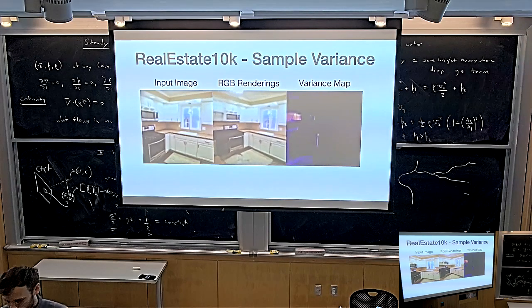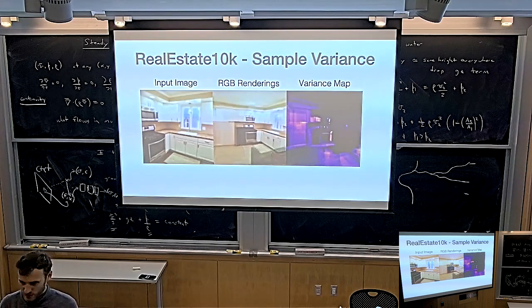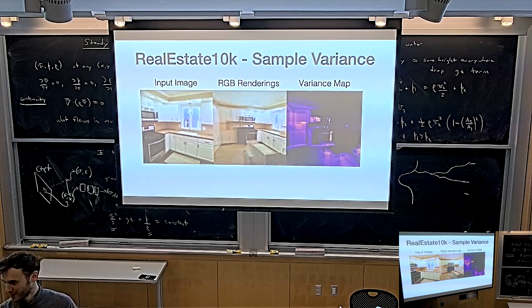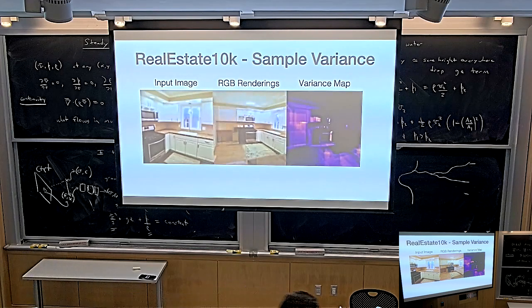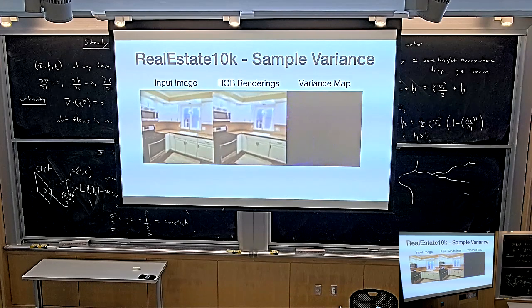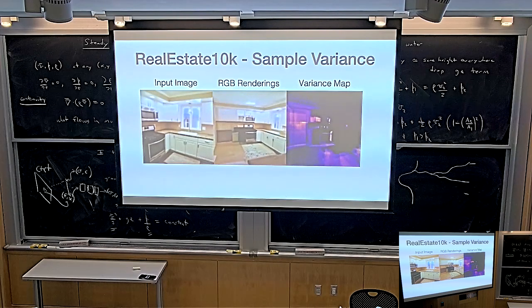So for instance, if I took an image of this chair and showed you that thing, there's no way in the world, unless you know exactly which model of chair this is and you go look it up in the catalog of the producer, for you to decide how big the chair is from the single image. But you have error bars. You're like, okay, it could be a little smaller and closer, or a little bit further away and bigger. And that's the uncertainty you would expect to be able to sample from.